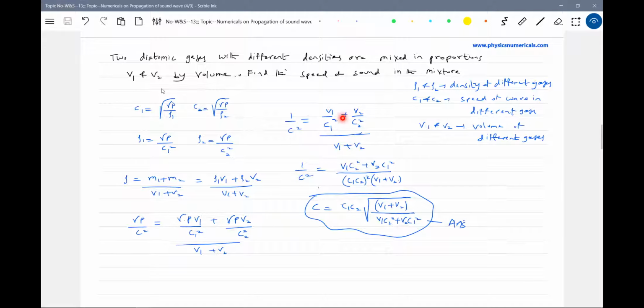There's another way of asking this. You have to start basically from here, and this is a very important thing: the density of the gas.